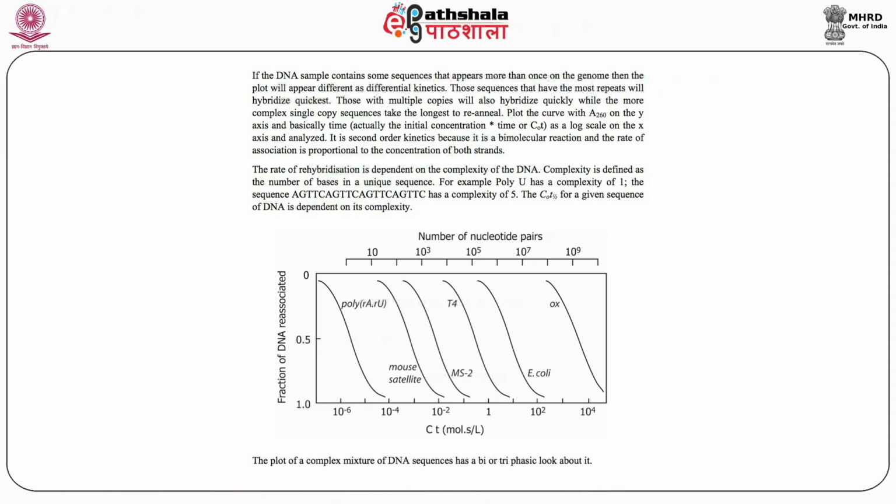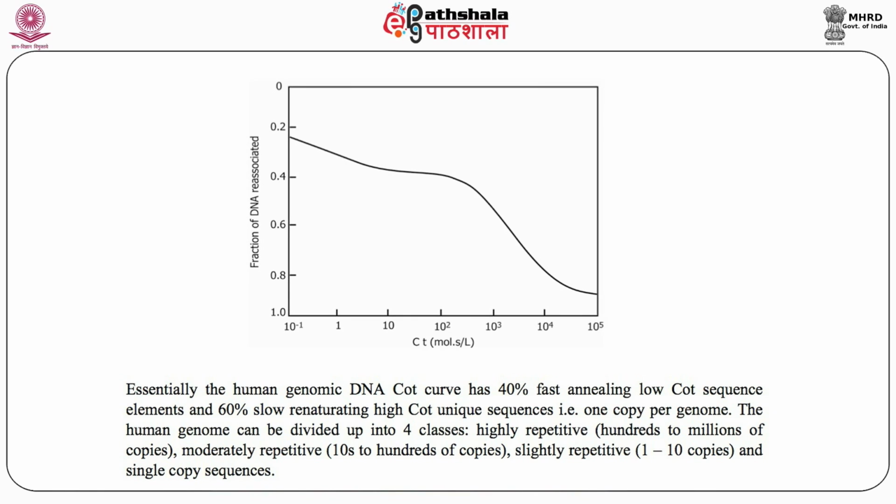Now, the rate of rehybridization is dependent on the complexity of the DNA. The complexity is defined as the number of bases in a unique sequence. For example, poly U has a complexity equal to 1, and a sequence, suppose AGTTCA, has a complexity of 5 or 6. The Cot value for a given sequence of DNA is dependent on its complexity. The plot of a complex mixture of DNA sequences has a biphasic or triphasic look about it. Essentially, the human genome DNA Cot curve has 40% fast annealing low Cot sequence elements and 60% slow annealing high Cot unique sequences, that is, 1 copy per genome.